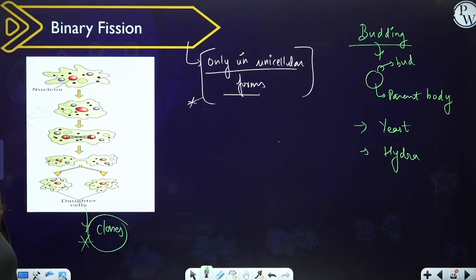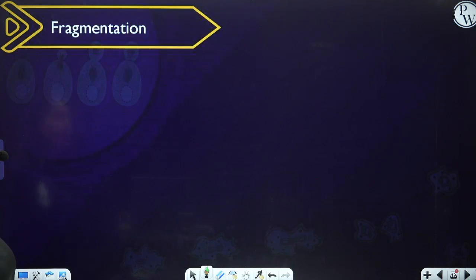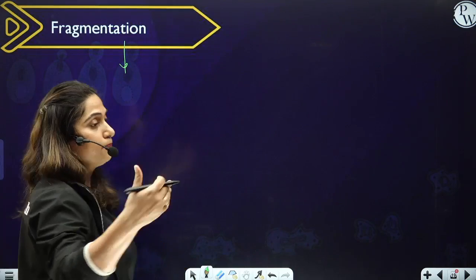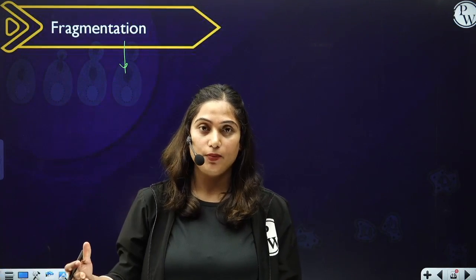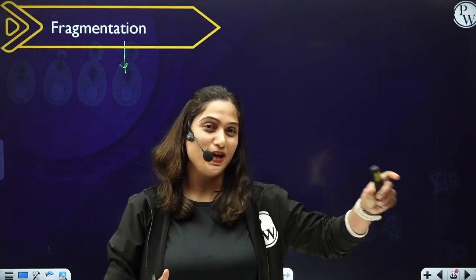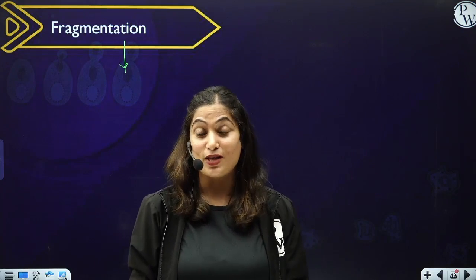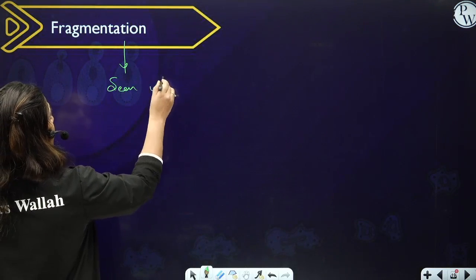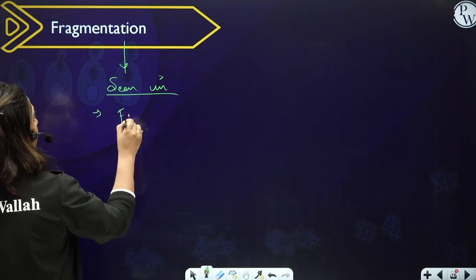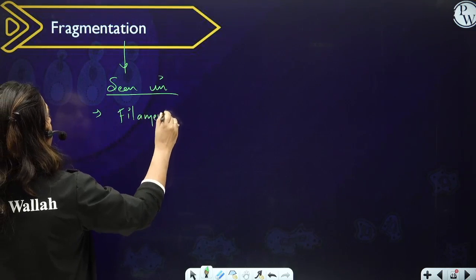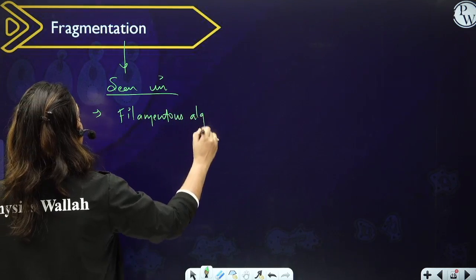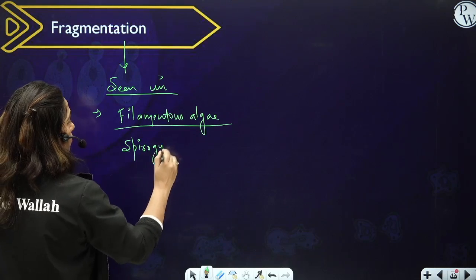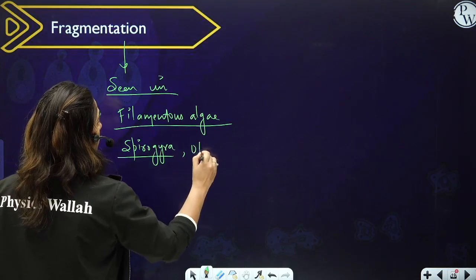Right? Okay. Now comes fragmentation. You know what is fragmentation? Fragmentation is a process in which a part of the organism gets separated from it, and that part can give rise to a new organism. That is fragmentation. And fragmentation is seen commonly in the filamentous algae. It is seen in the filamentous algae like Spirogyra, Oedogonium.